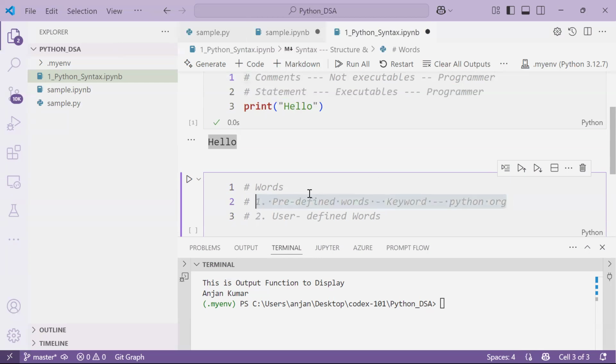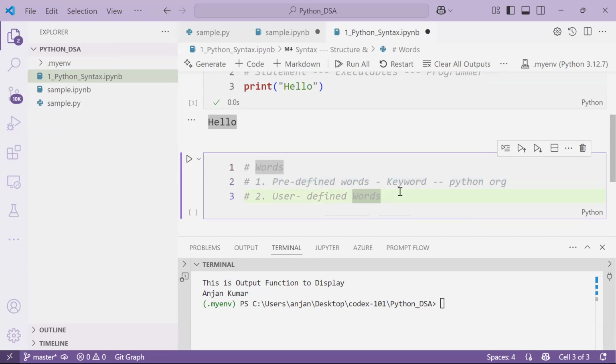As a programmer, our responsibility is to just use those keywords for our task. And coming to the user defined words, these are defined by the programmer. A programmer can define some words for his own requirement, but keywords are not defined by you. Clear?